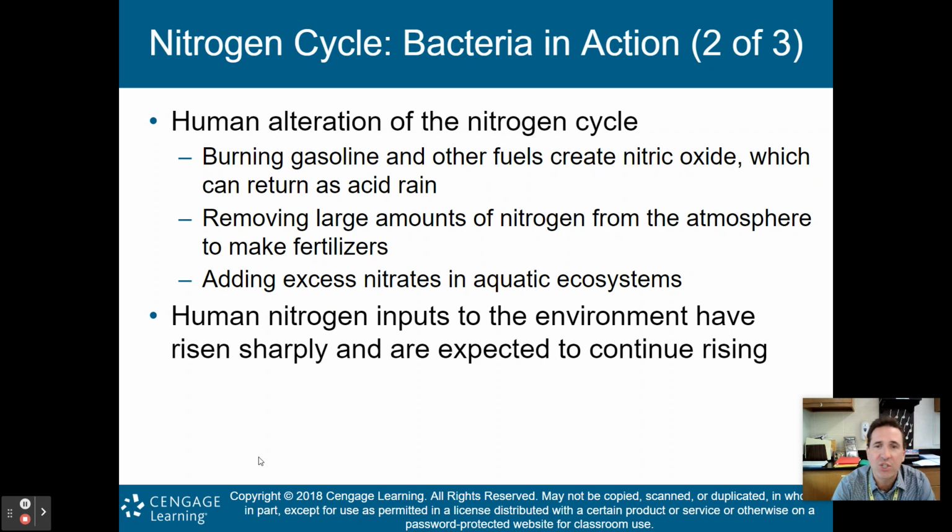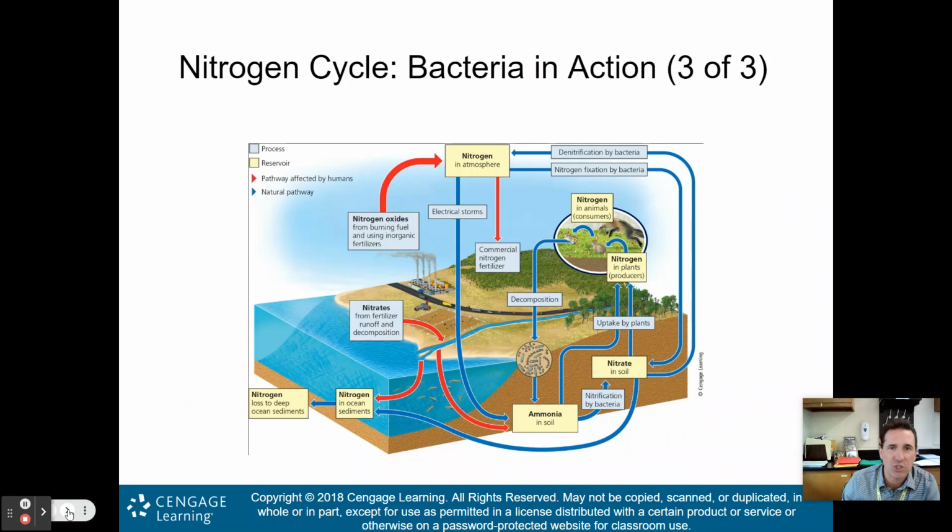By removing large amounts of nitrogen from the atmosphere to make fertilizers, we are messing with the nitrogen cycle, and adding excess nitrates to aquatic ecosystems also messes with this cycle. Human nitrogen inputs to the environment have risen sharply and are expected to continue to rise, again disturbing the cycle.